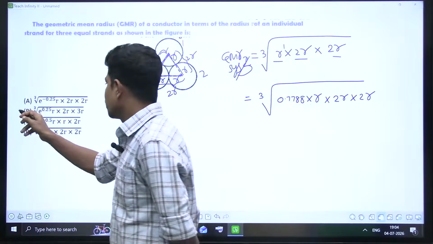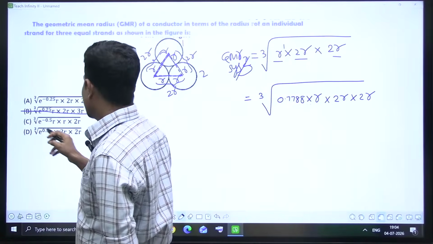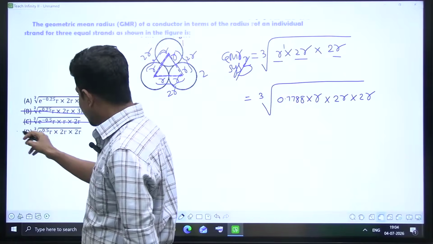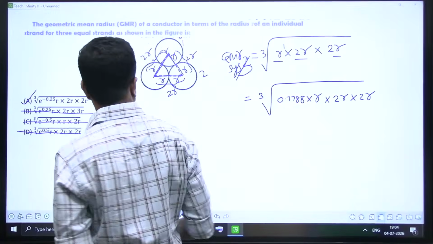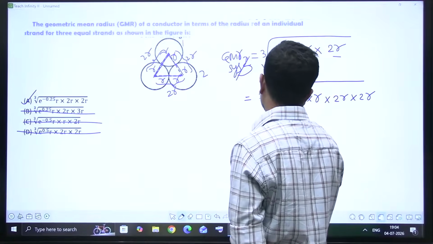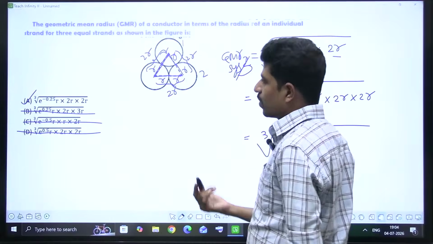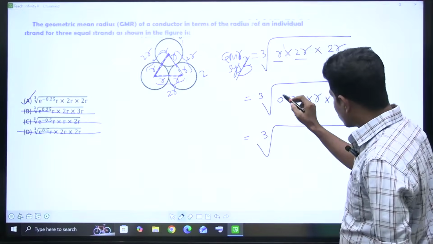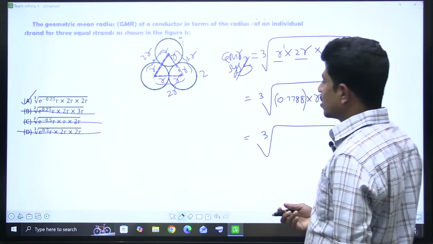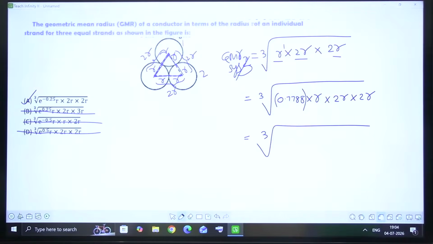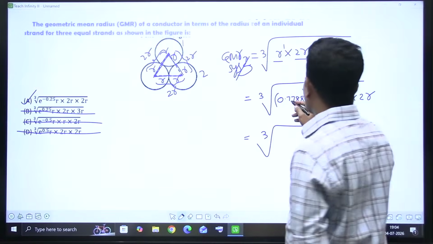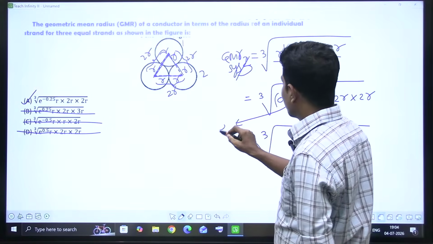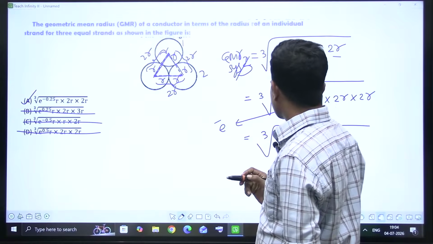Now let us see the options. First of all, option B is eliminated. Option C is also eliminated. Option D is also eliminated. Option A is correct. Suppose you don't know that 0.7788 is e power minus 0.25. First of all, this is e power negative only. Sir, how do you know it is e power negative?